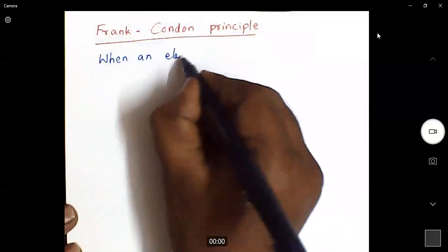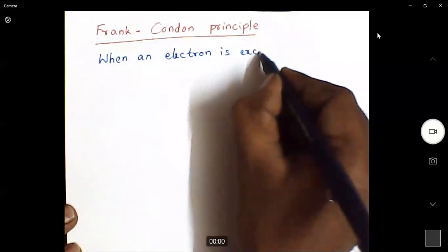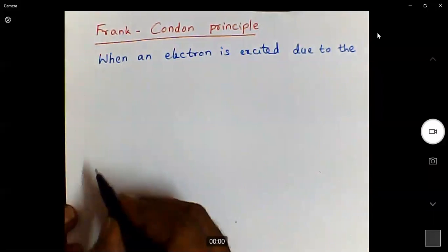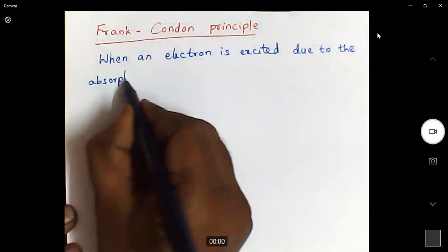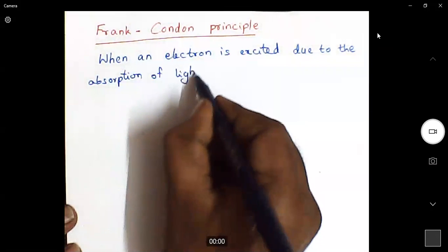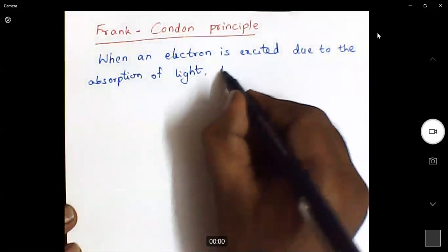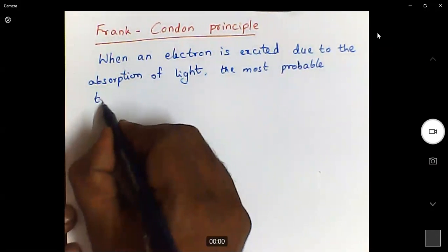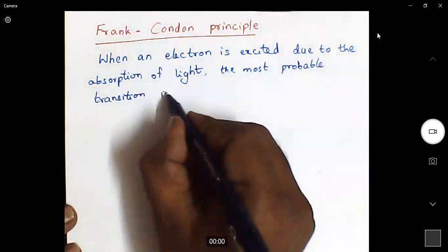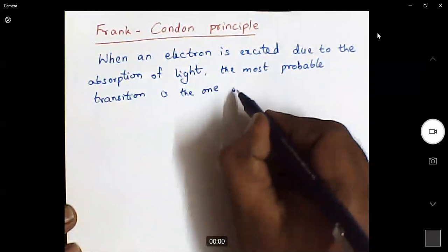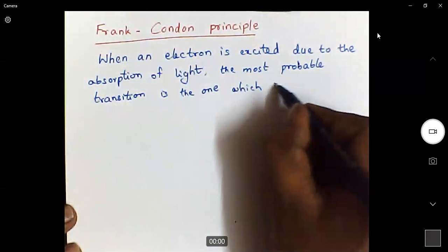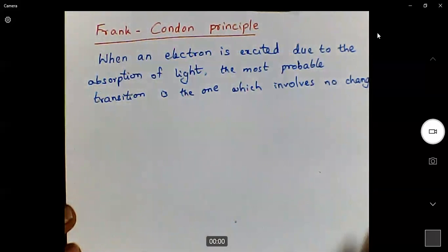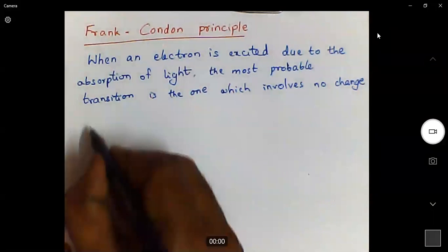When an electron is excited due to the absorption of light, the most probable transition is the one which involves no change in the bond length.